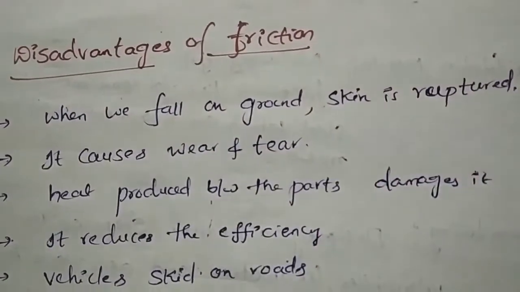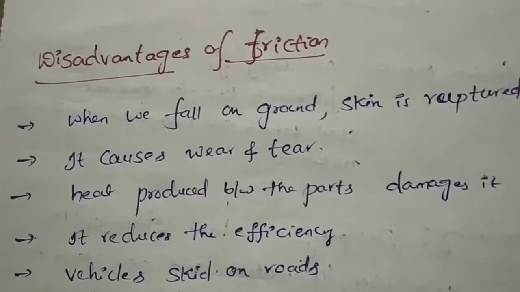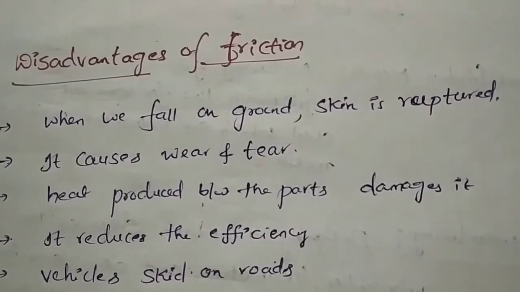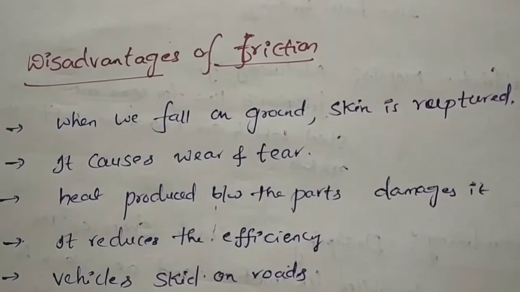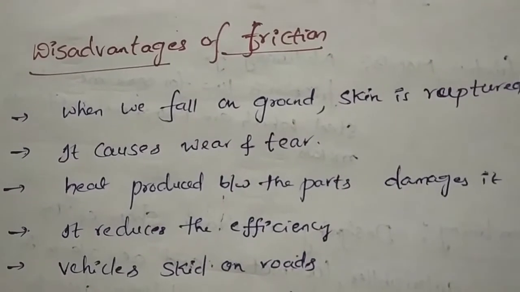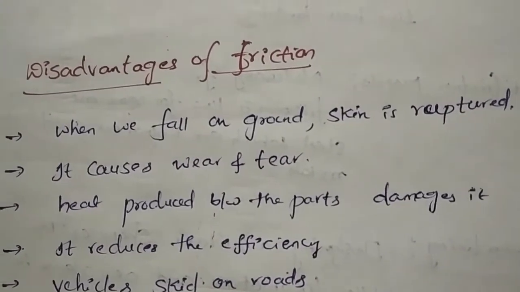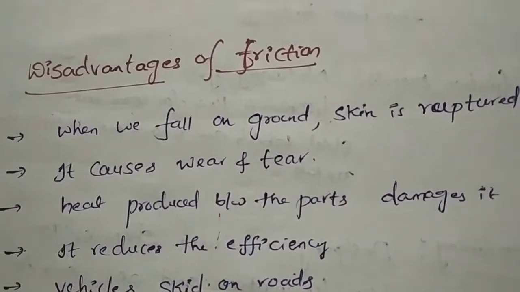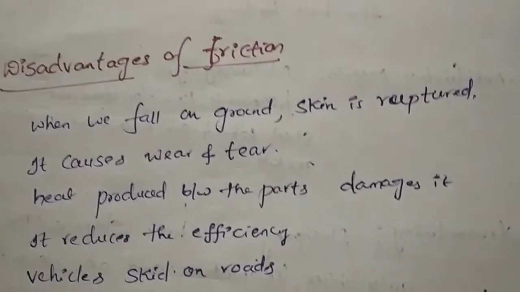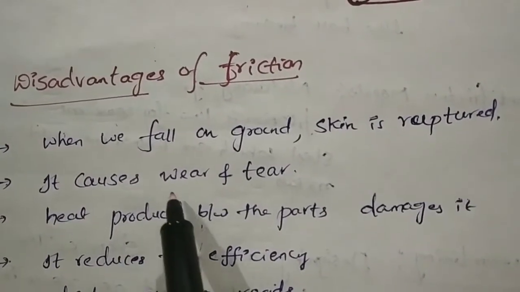Next, what are the disadvantages of friction? What will happen if friction is there? First, for example, if you suddenly fall on a rough surface, your skin will be ruptured. This is a disadvantage of friction. Next, it causes wear and tear.